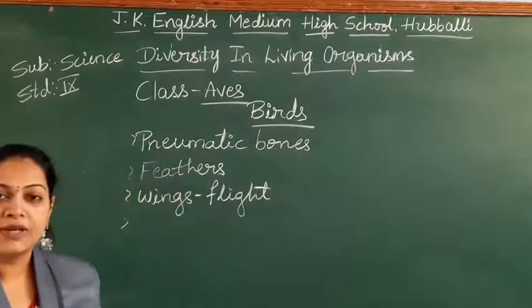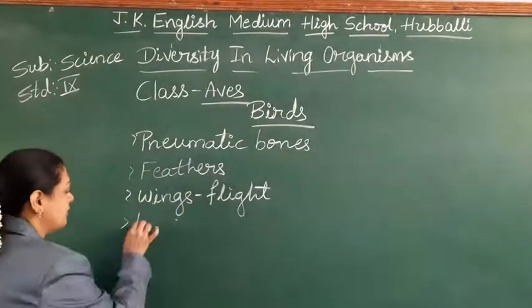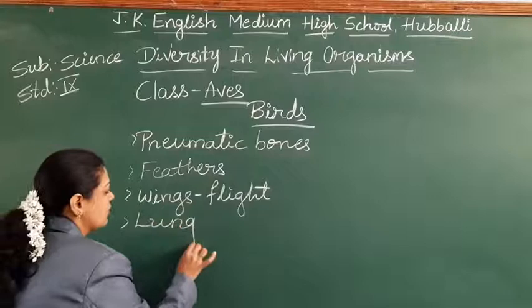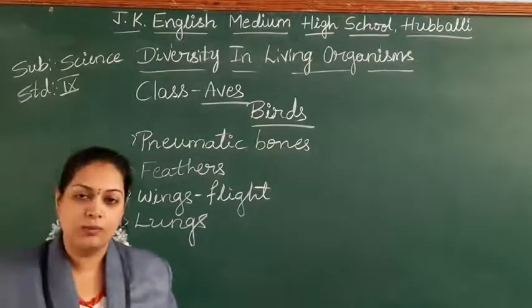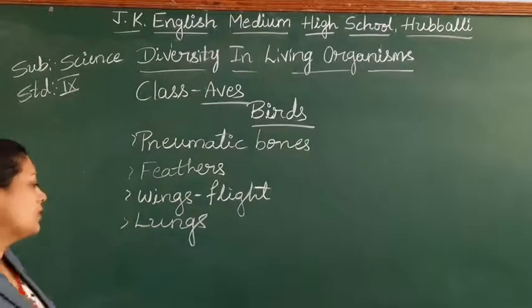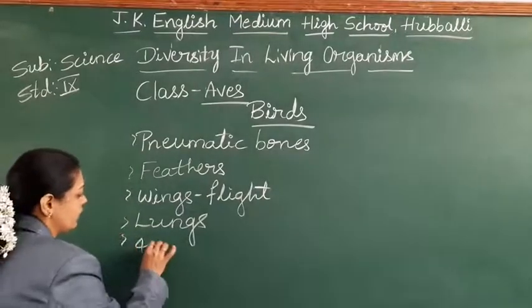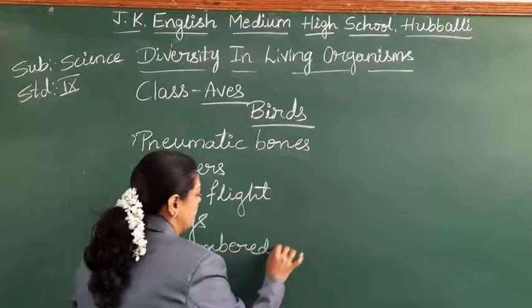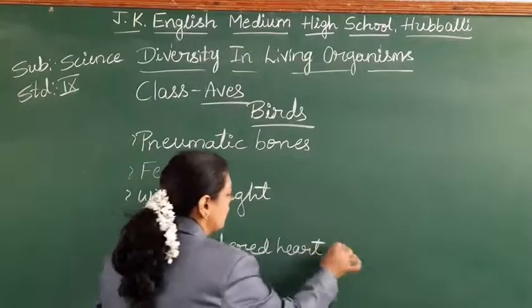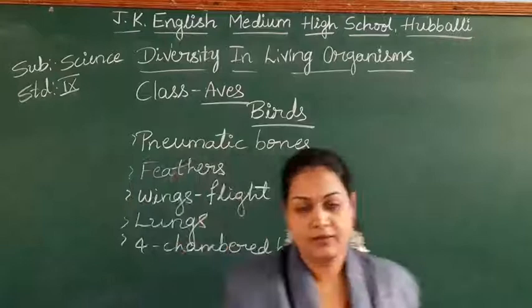What about the respiration? They have well-developed lungs. With the help of the lungs, respiration takes place in birds. How many chambered heart do they have? They have a 4-chambered heart.